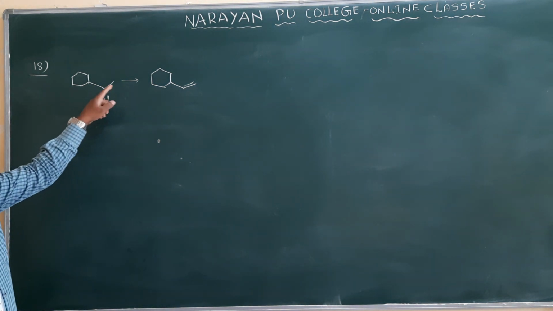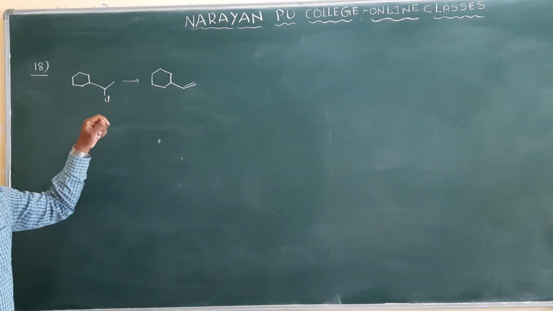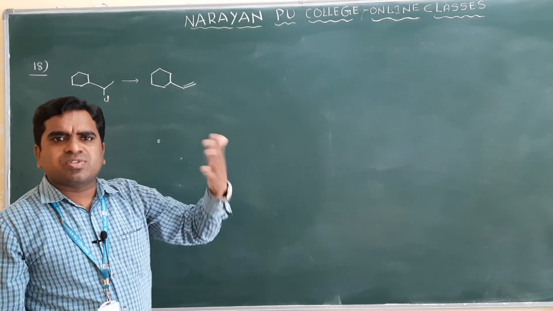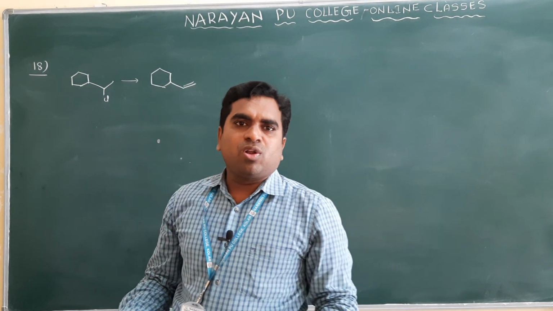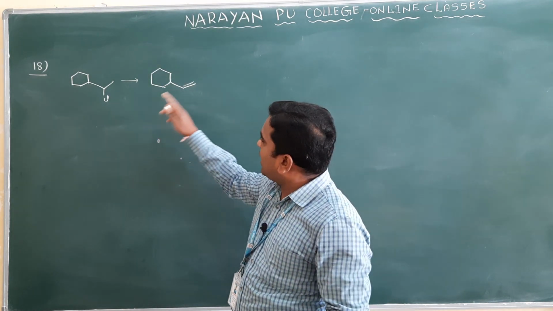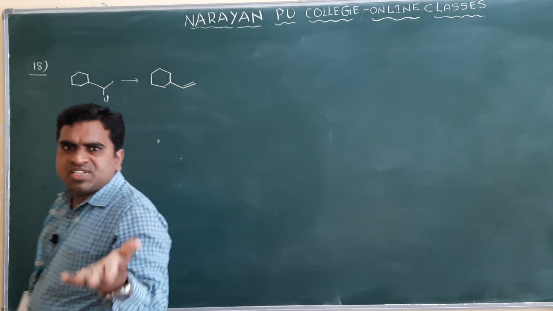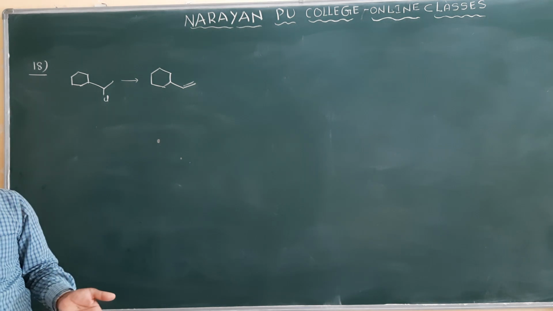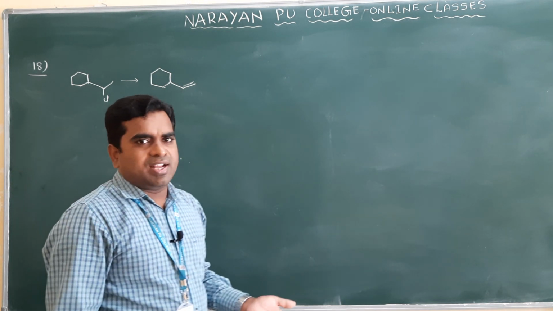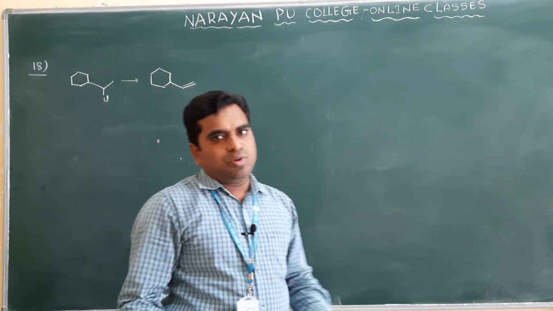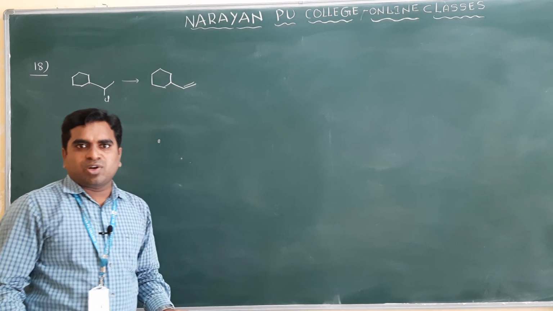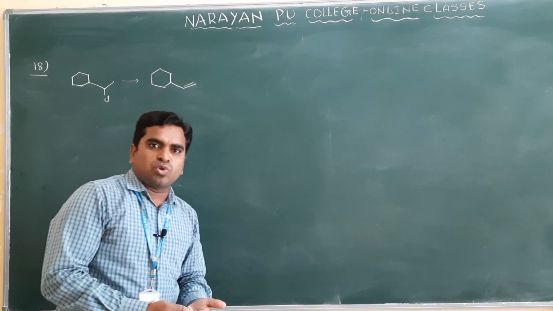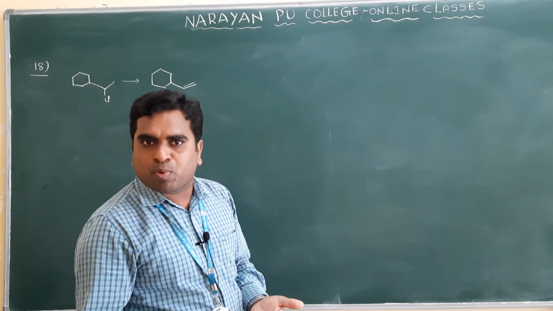A halogen is there, and the halogen is converted into an alkene. Dehydrohalogenation: one hydrogen and one chlorine will be removed. Then what will you get? A double bond. Dehydrohalogenation reaction means simply an elimination reaction. For an elimination reaction, which rule should it follow? The Saytzeff rule, because according to the Saytzeff rule, more substituted alkenes are the major products.